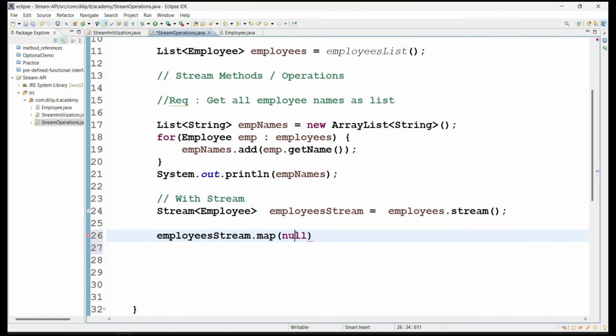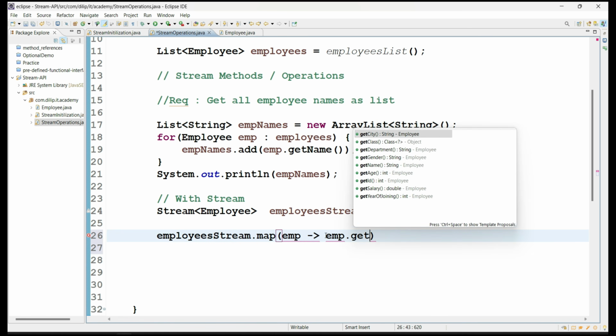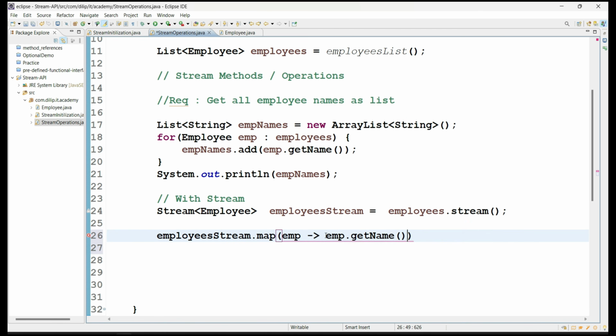So as per the functional implementation, I'm going to take every employee object. Here this represents every employee object from the stream of objects. I'm taking the employee objects one by one, and from each one I get employee.getName. So from every employee object you are collecting the employee name.